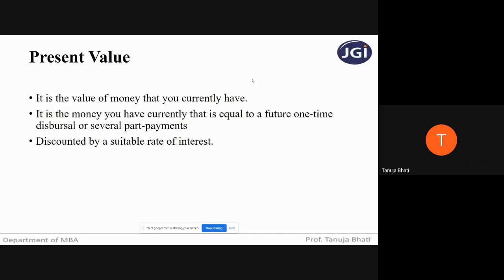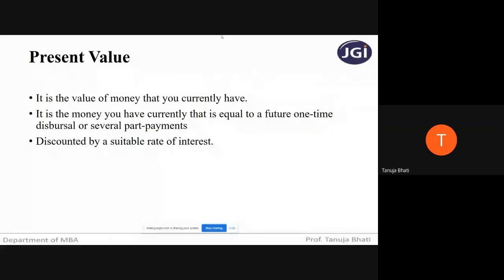Let us move ahead. While reading out the syllabus, we came across many terms such as present value, future value, annuity, perpetuity. So before we go in depth in this particular module, it is very important that you know the meaning of these terms. The reason is that we will be using these terms quite often in our entire module, so it is very important that you understand what these terms stand for.